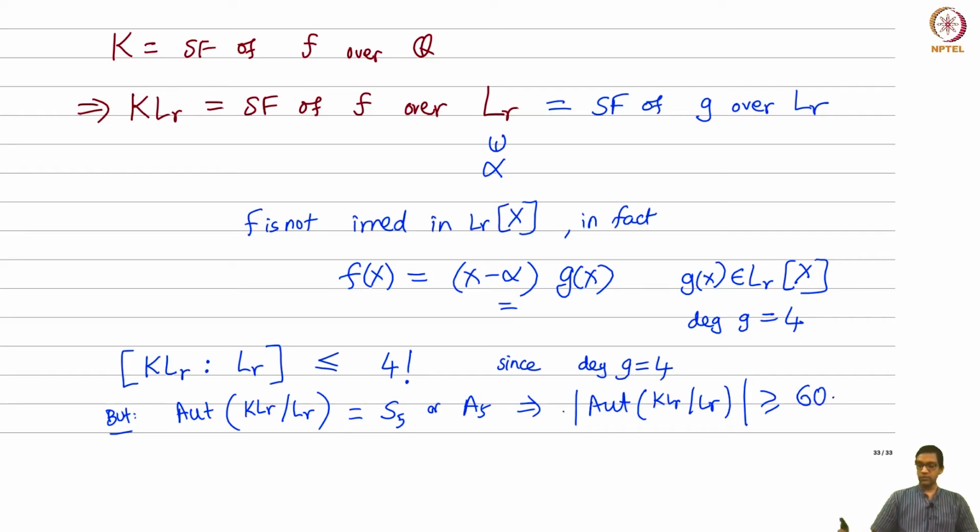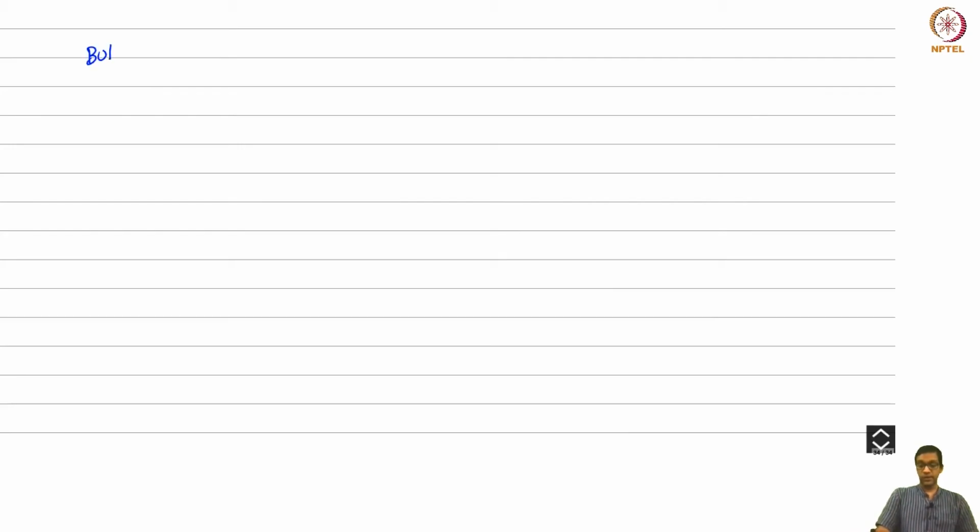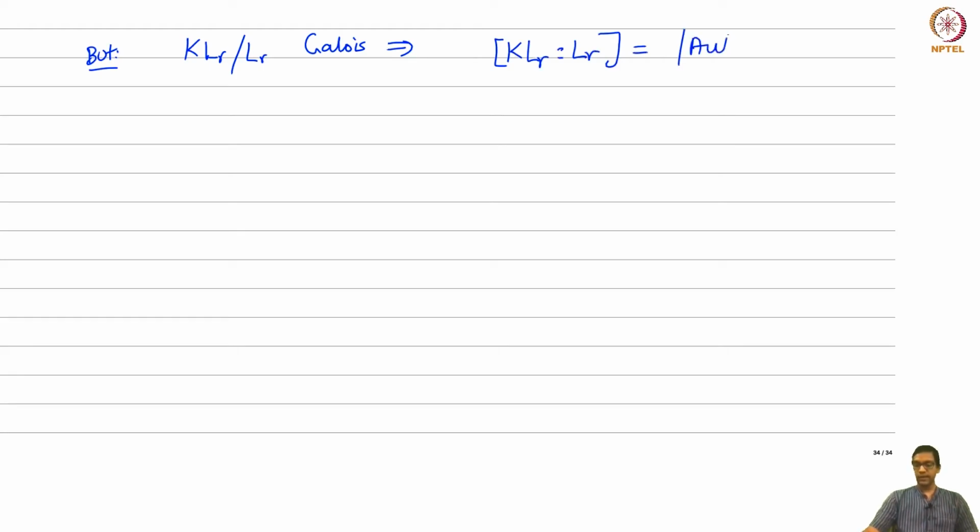Okay, but these two numbers must be the same because it's a Galois group, right? Because it's a Galois extension, so KLR over LR is Galois, implies that the degree of the extension is equal to the cardinality of the Galois group. And now that's a contradiction, because on the one hand this fellow is at most 24, and on the other hand this is at least 60. Okay, so that's a contradiction.